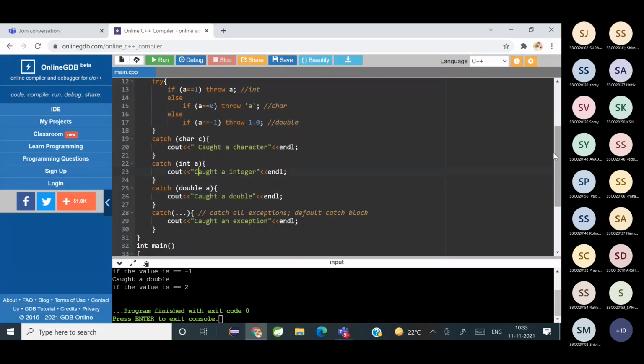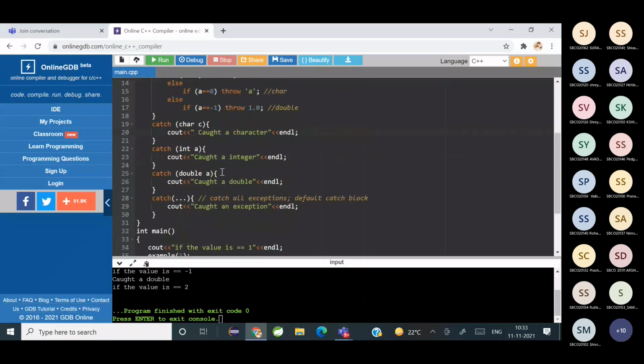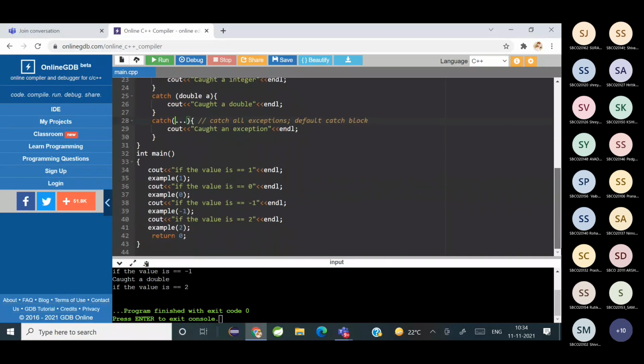But suppose like in our example, if I pass 2, that is not there. So it can be caught by a default catch block. Understood? So a default catch block catches all kinds of exceptions. Is it clear? Yes, students? Is it clear?